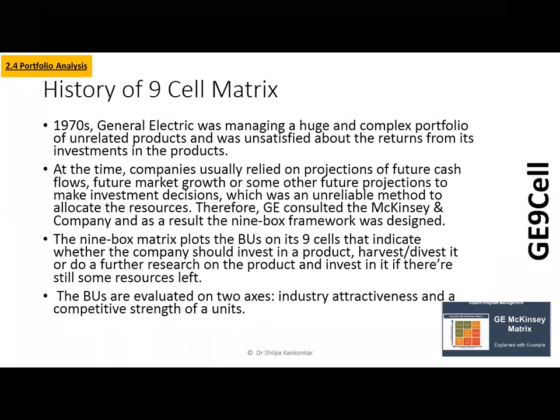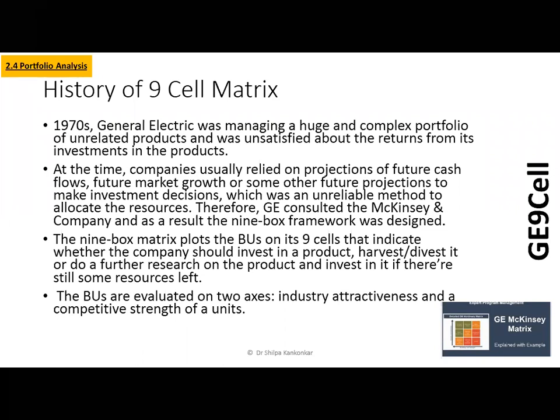At that point of time, 9 boxes were identified, 9 ways in which performance was assessed, and every product was put in those boxes, indicating whether the company should invest in that product, divest that product, do some further research in that product, or just not invest in certain products. So this kind of philosophy was given by McKinsey to General Electric, and then this became a very popular model